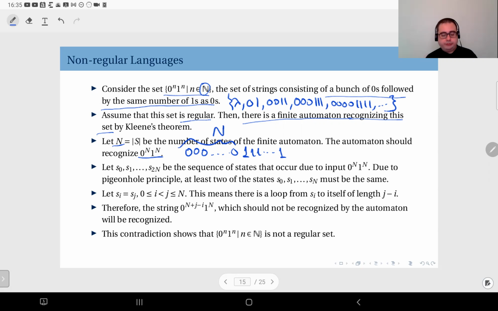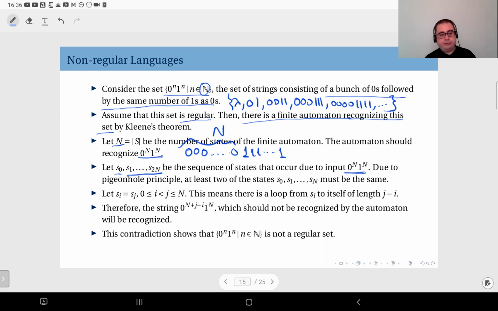Now, consider the states that the automaton passes through while recognizing the input 0^n 1^n. Let's say these are S0, the initial state, followed by 2n states, because we have assumed that it should be recognized by this automaton.